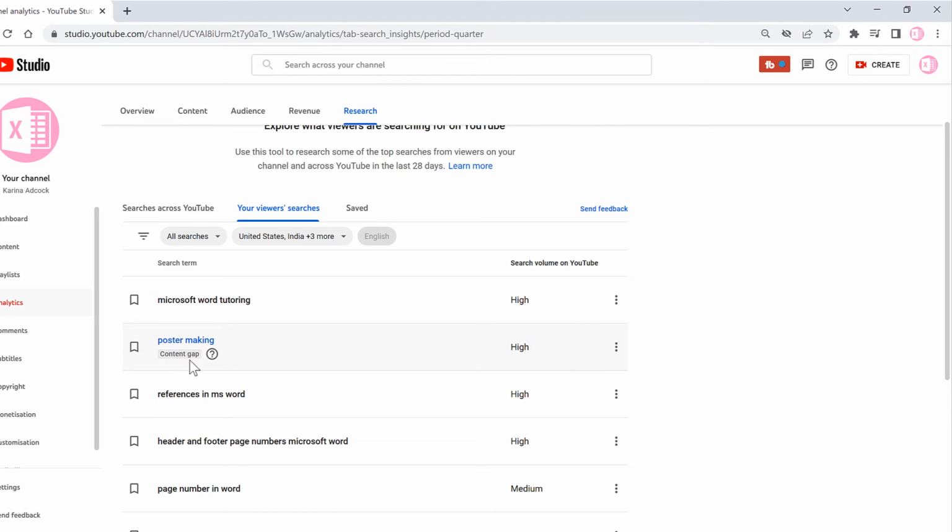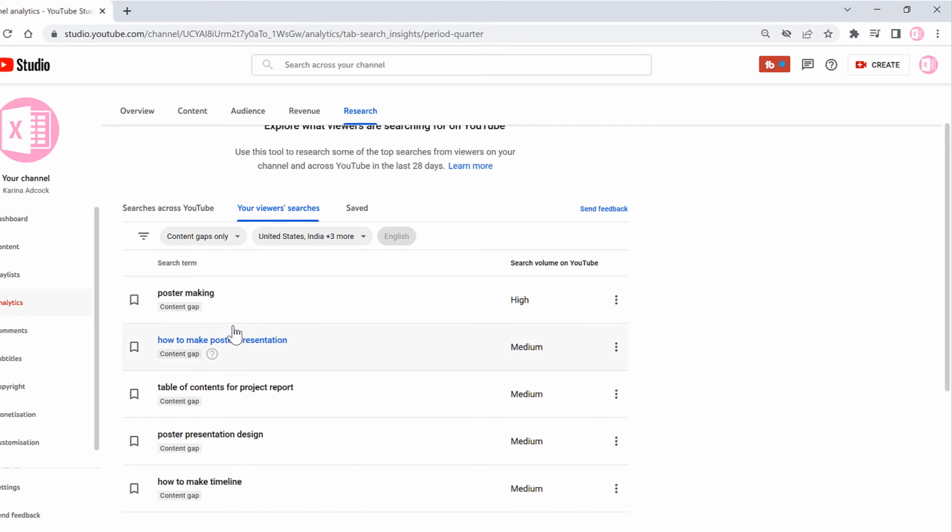And we also have things here called content gaps, and we can filter to show just the content gaps and apply. And the content gaps are subjects that don't have very many videos made about them. So the idea behind this is that the search terms and the content gaps can give you ideas for subjects that you might want to make videos about.